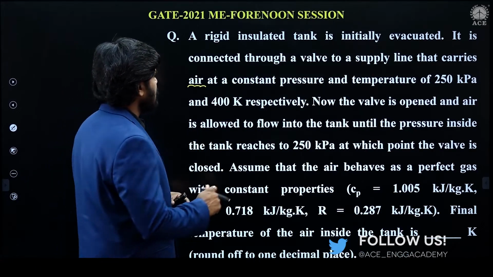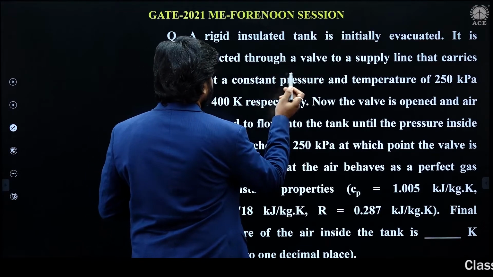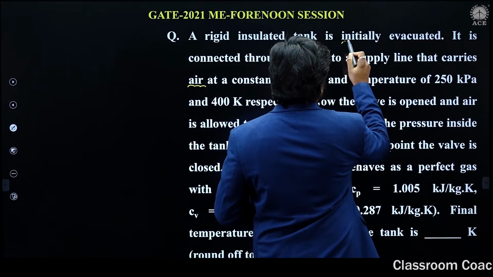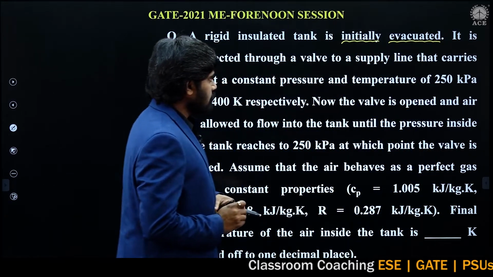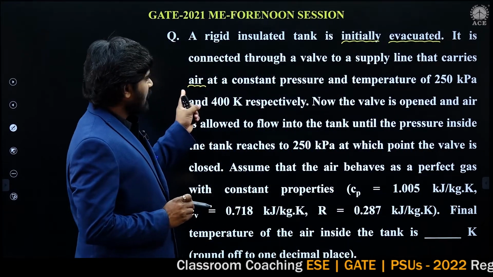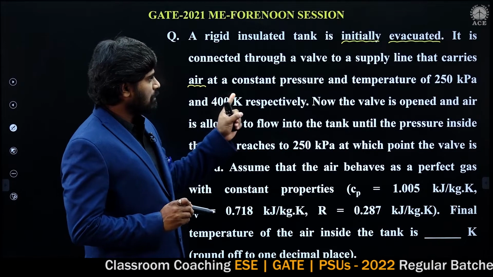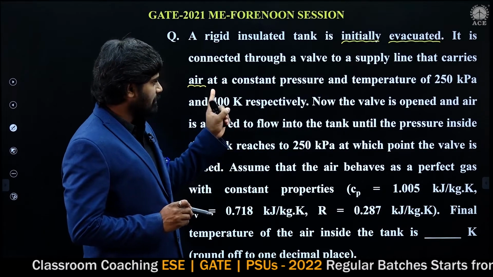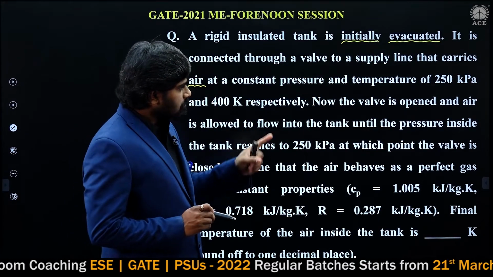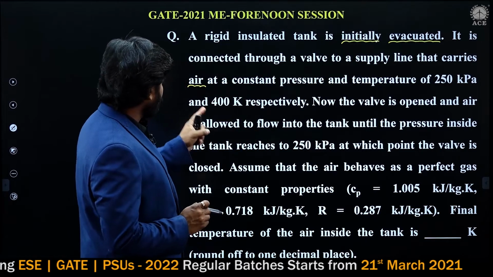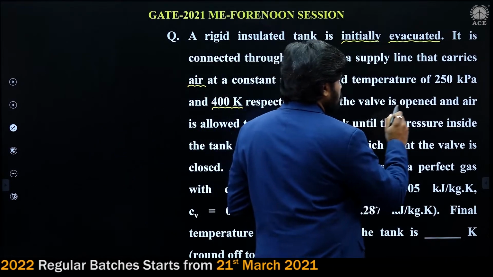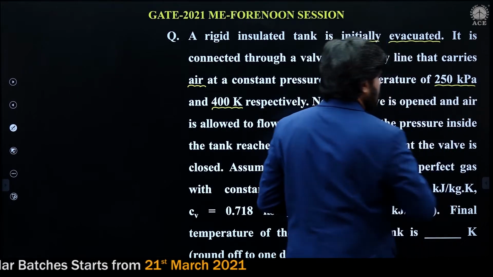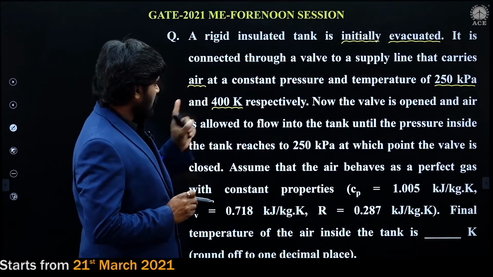So the tank is rigid and insulated, initially evacuated. There is a supply line that carries air at constant pressure and temperature: 250 kilopascal and 400 Kelvin respectively.